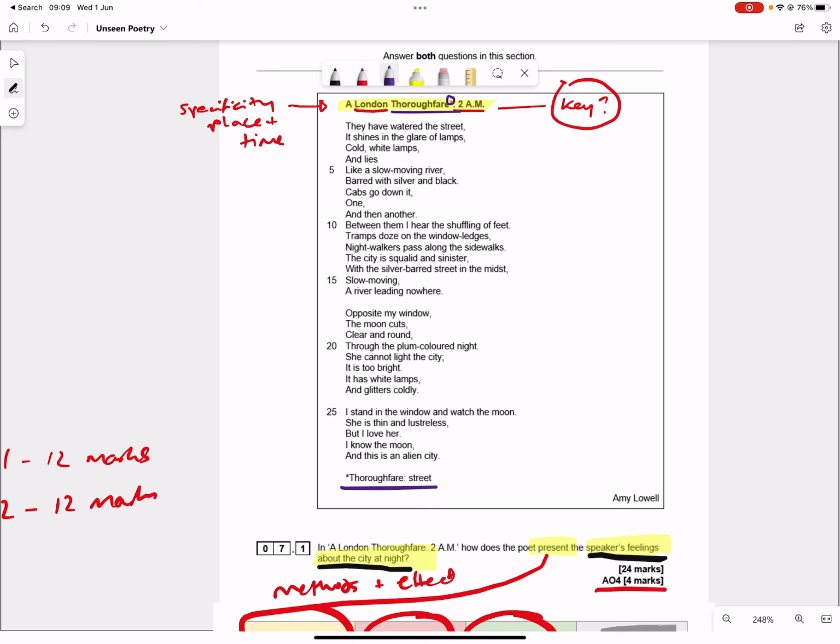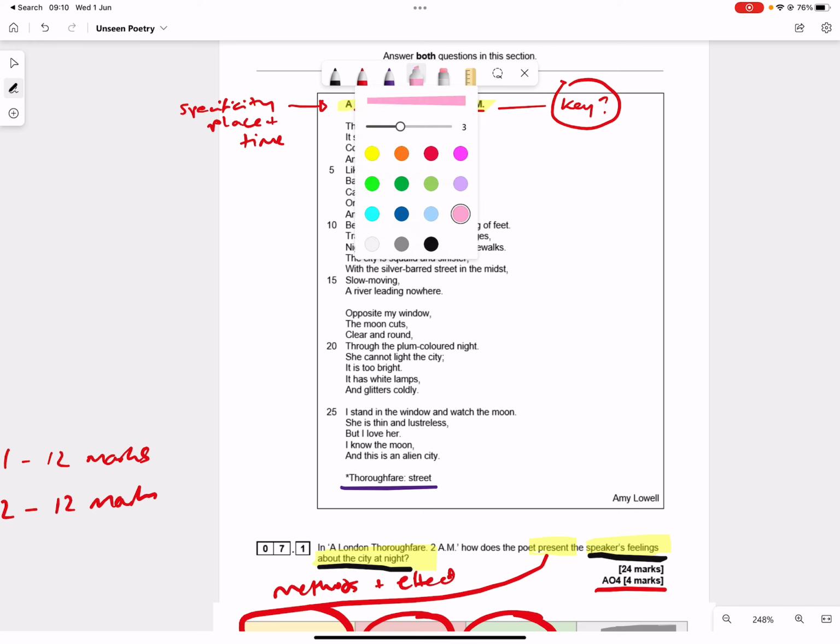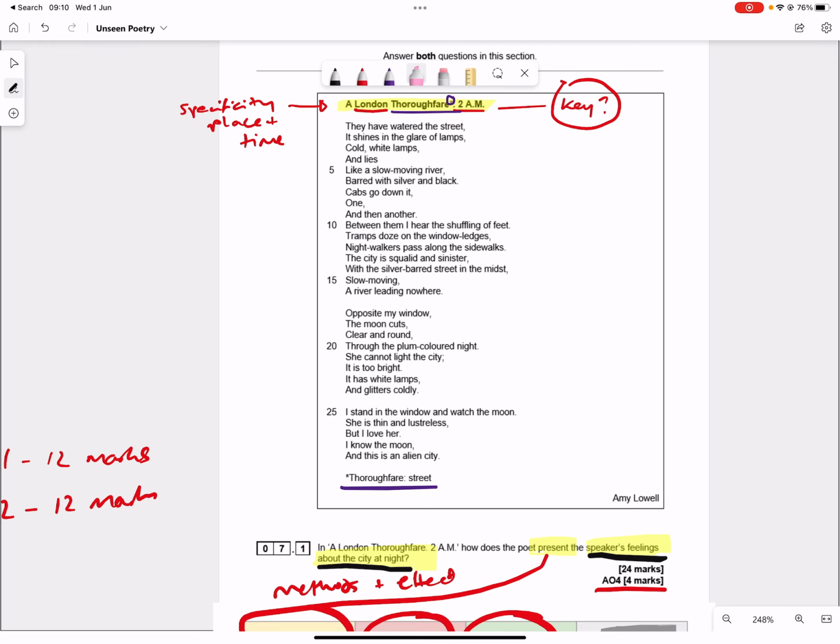All right, now with this question, what you want to be doing is looking for big obvious things. You're under time conditions, you'd probably spend 30 to 35 minutes on this question. And what you're looking for is big obvious things. So I'm going to start with something that I've noticed, which is a structural thing. We'll read the poem and then we'll go through it and I'll point out those structure features I've spotted.